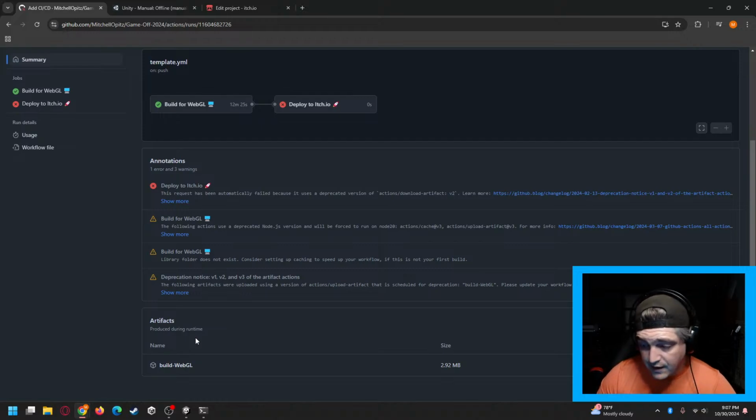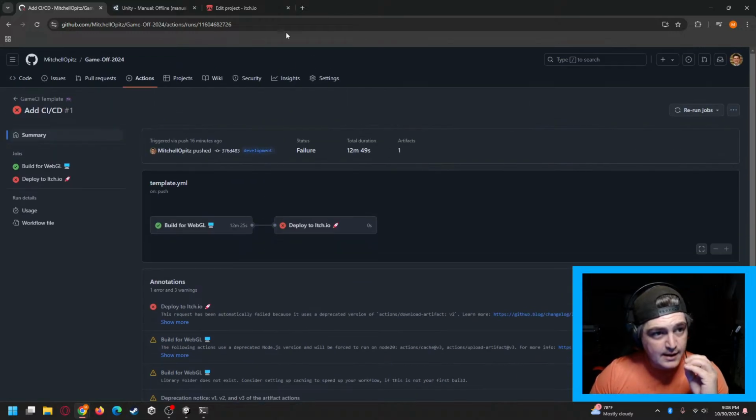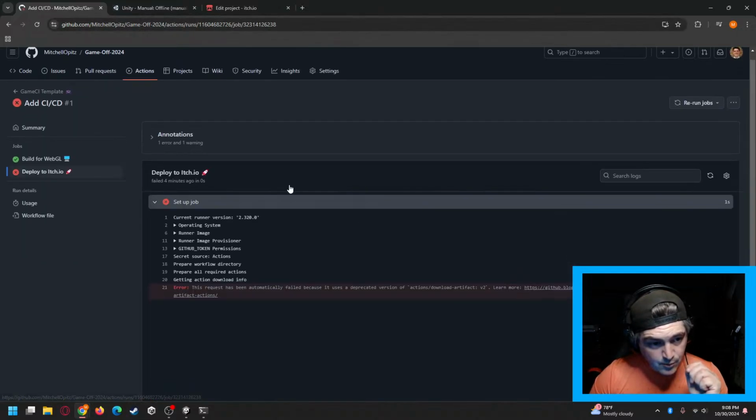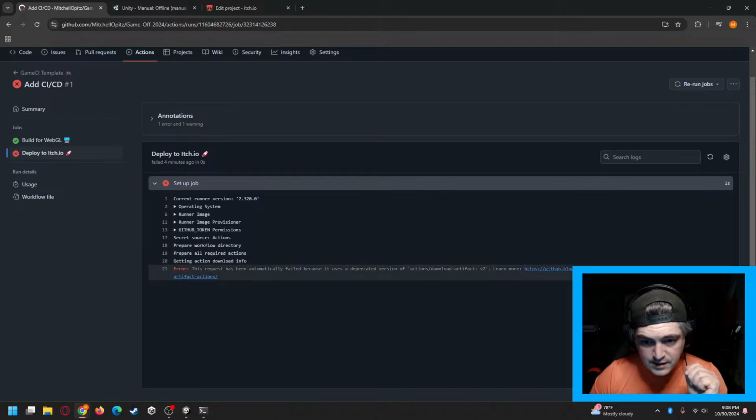It helps you identify where there are problems in your pipeline. It frees up your computer resources because you are having a server do this rather than doing it on your own machine, so that's additional development time. There are tons of reasons to actually get into CI/CD. I recommend doing it for absolutely every project if you can. I highly recommend it. Great question. But let's figure out what's going on with this